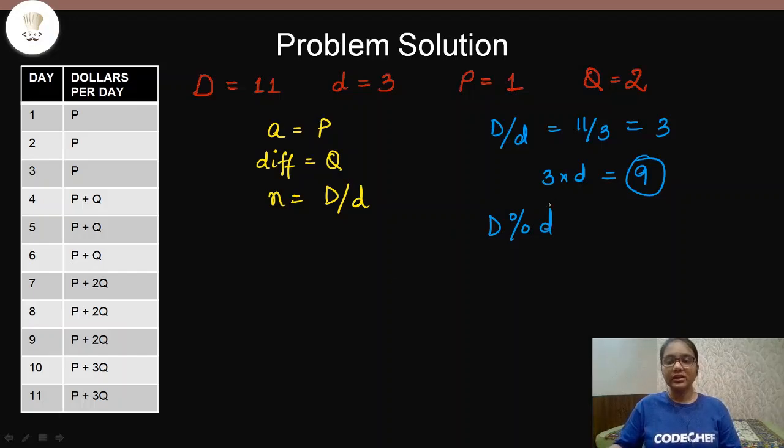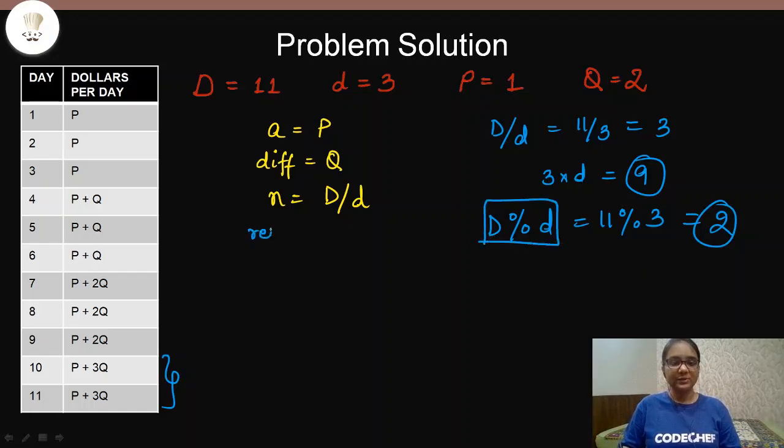So in the fourth interval, 11 modulus 3 will give us 2. So you see that we have 2 extra days. We can find this out through this expression. So let us name this expression as remainder, which will be D modulus small d.